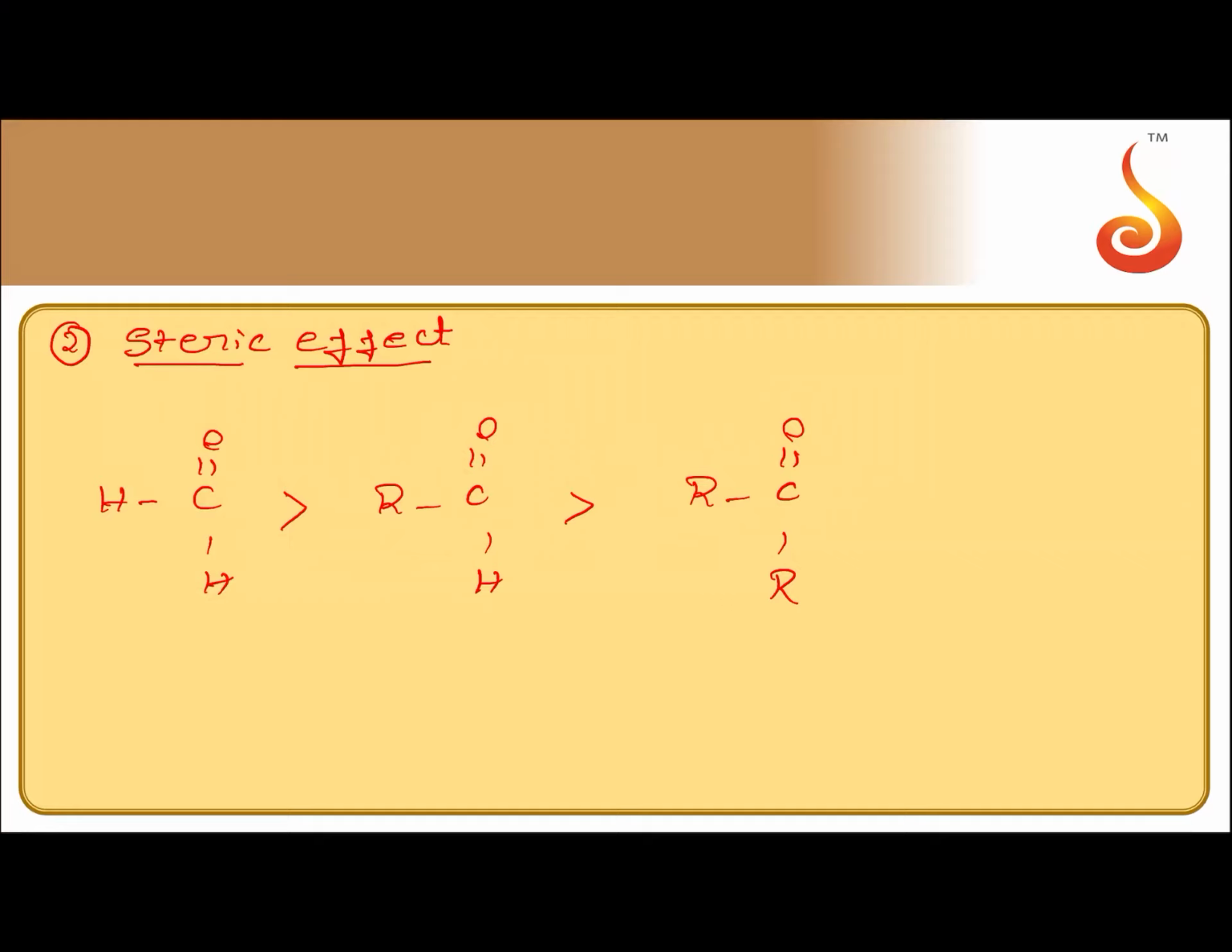So what is the first effect? Inductive effect. Second factor is steric hindrance. So because of inductive effect and steric hindrance, ketones are less reactive than aldehydes. Steric hindrance will be more in ketones, and there are two alkyl groups which release electrons and decrease the magnitude of positive charge on carbonyl carbon in ketones. So ketones are less reactive than aldehydes.